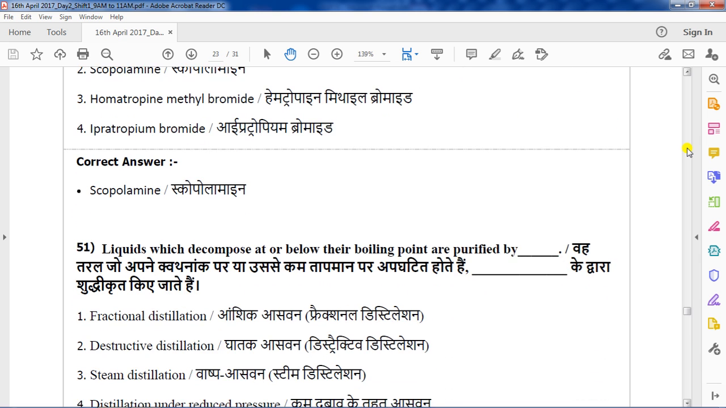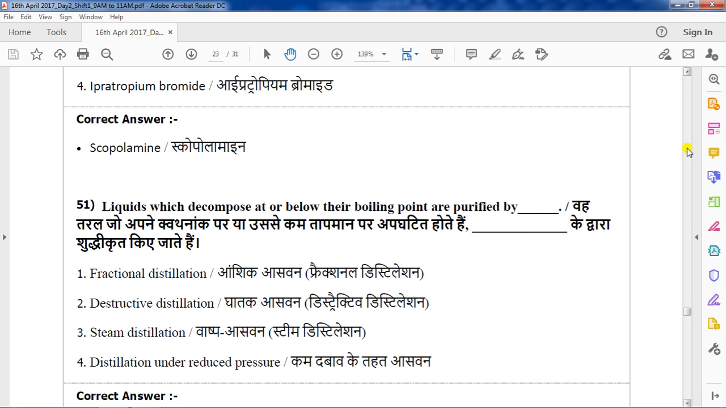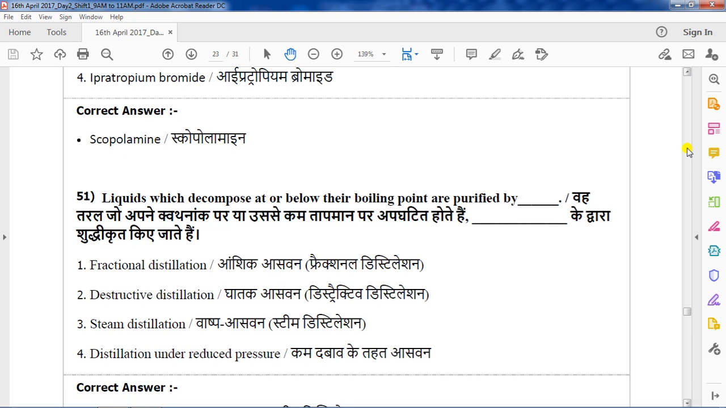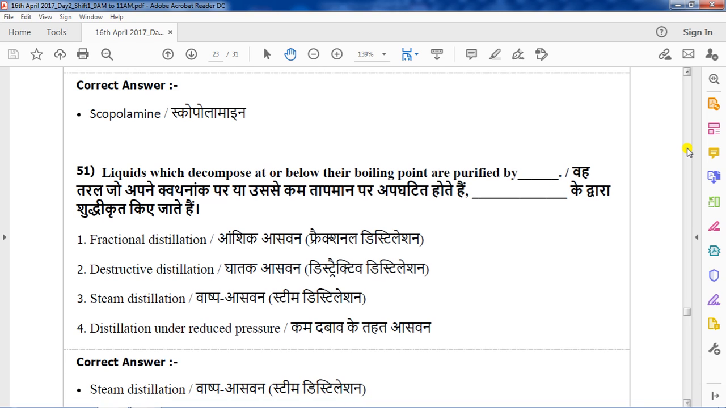Question number 51. Liquids which decompose at or below their boiling point are purified by. Options are fractional distillation, destructive distillation, steam distillation, distillation under reduced pressure. The correct answer for this question is steam distillation. Option 3 is the correct answer. Liquids which decompose at or below their boiling points are purified by steam distillation.